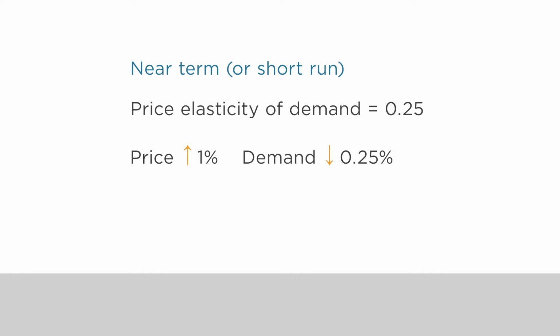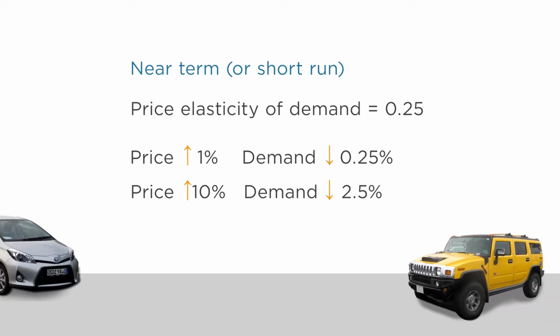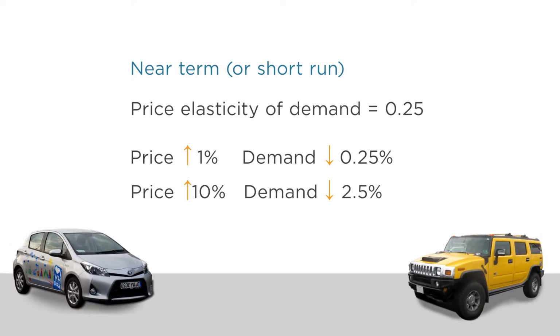Put another way, for a 10% increase in price, demand falls by 2.5%. This is a relatively low elasticity, and it tells us that people are not very sensitive to changes in the price of gas in the short term. That's not that surprising. In the short term, people are stuck with whatever vehicles they have, whether they be gas-guzzling SUVs or more efficient hybrid vehicles. So the short-run price elasticity of demand is fairly small.